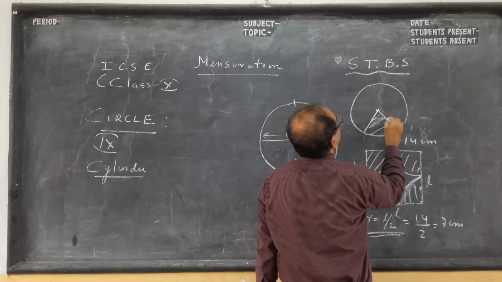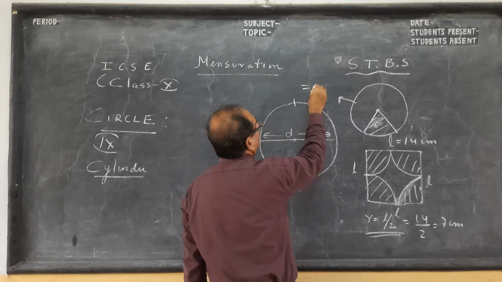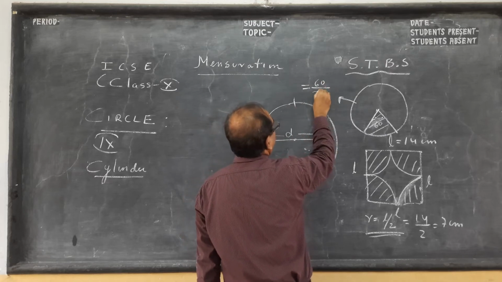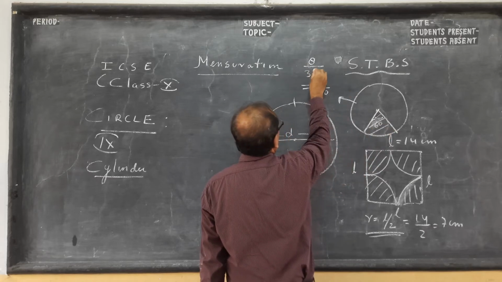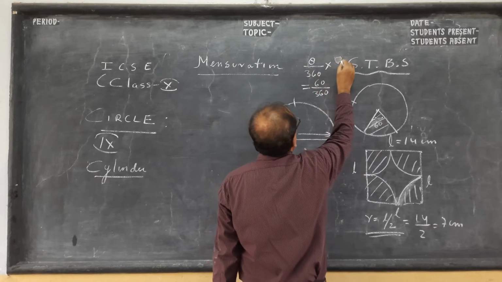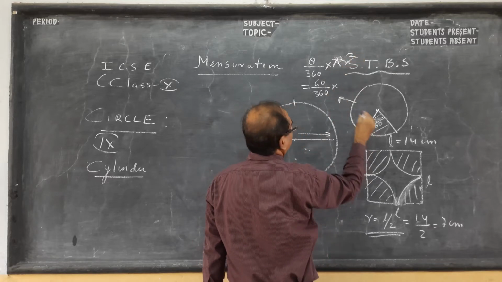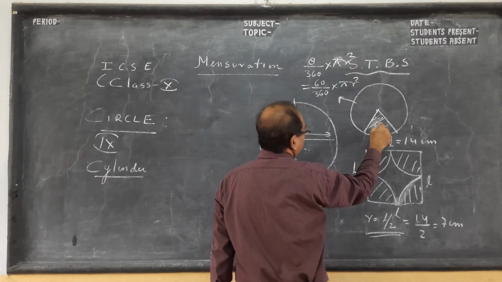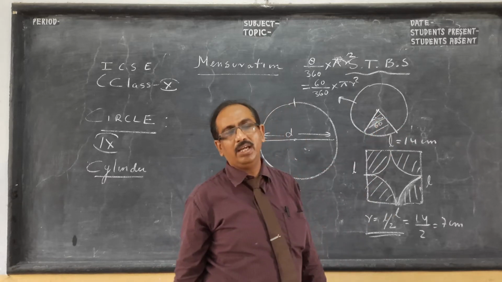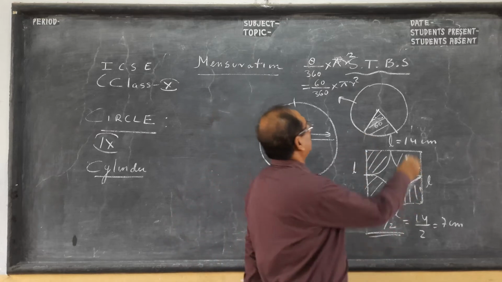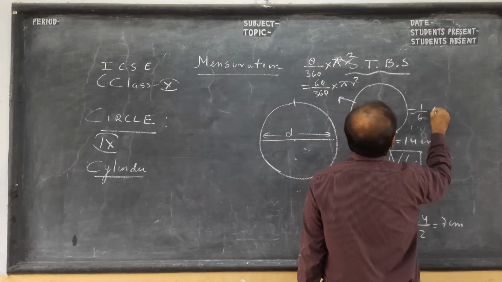Okay, so if the angle is 60 degrees, boys, the area of this will be, as you know, the area of a circle is pi r square. It is theta by 360, where theta means this angle, into pi r square. So this area will be 1/6, because the total angle is 360, children, so 60 will be 1/6. So the total area will be, if you cancel, 1/6 of pi r square.